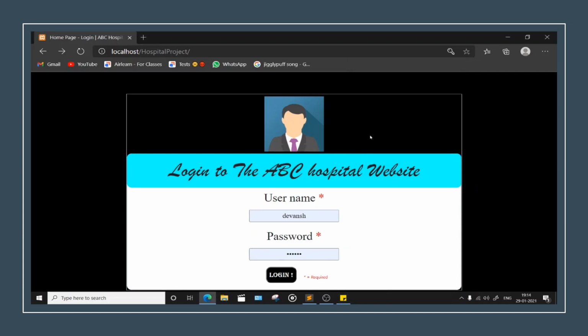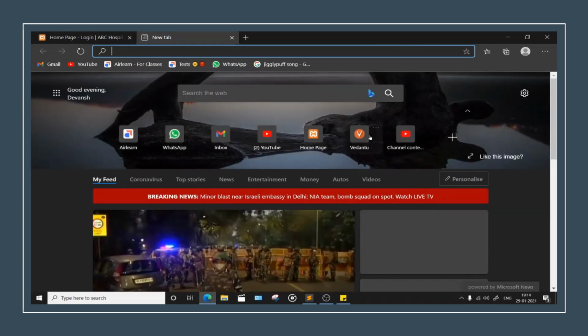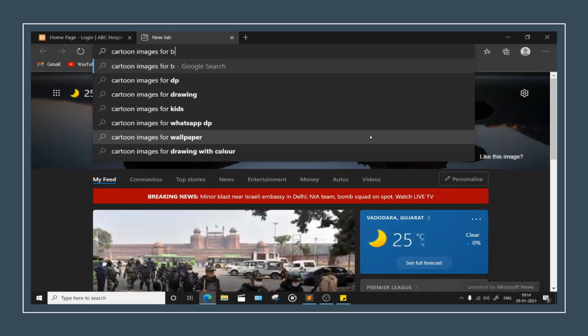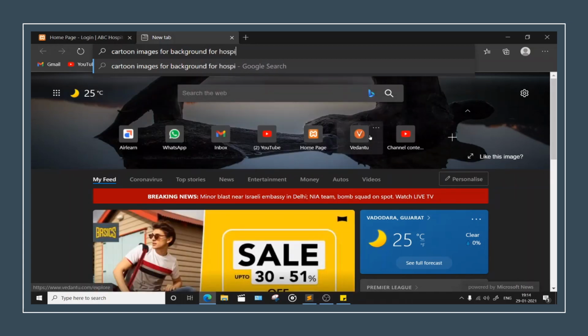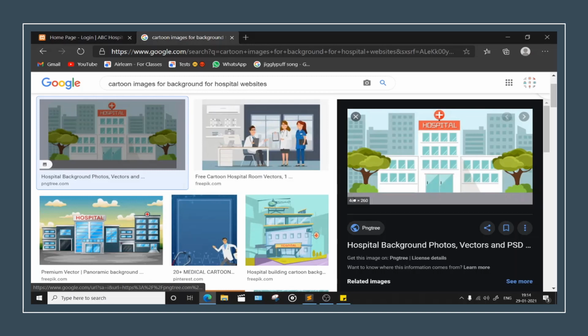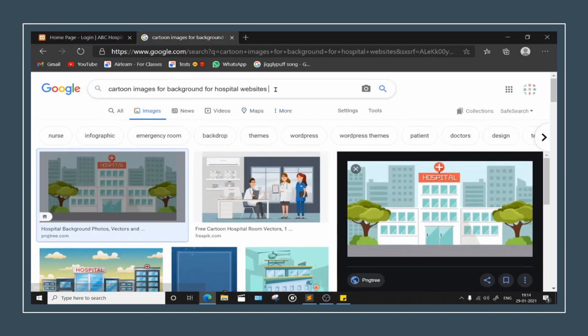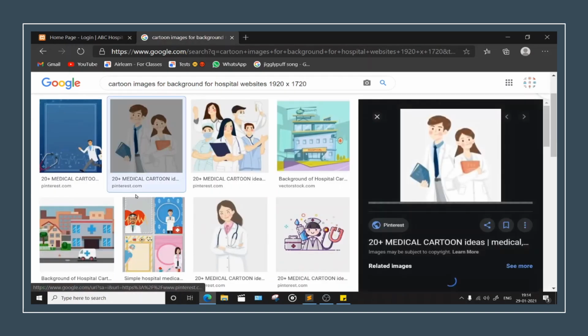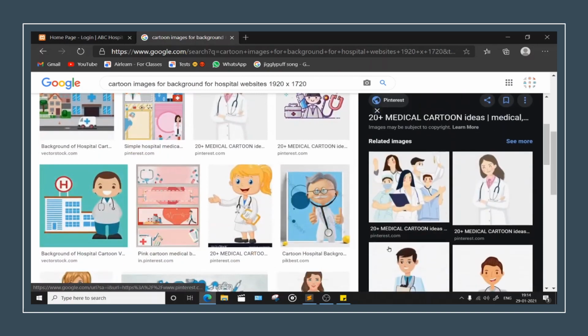All right, so now wait, let's just look for some background. Cartoon images for background for hospital websites. Simply just head down there, no problem, and see what's the resolution here. Okay, so here if you have 1920 into 1720, yes, we have this one. Okay, so these are very small.